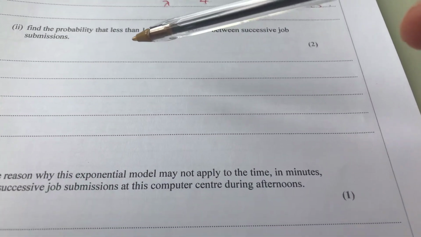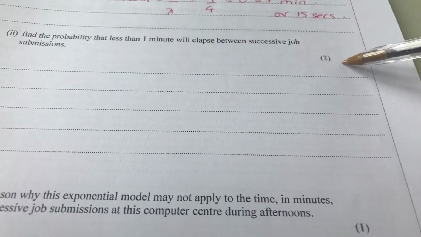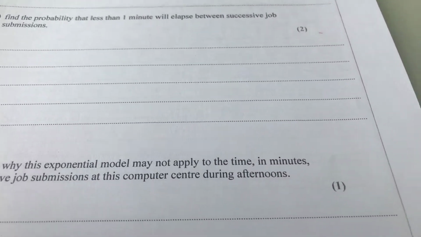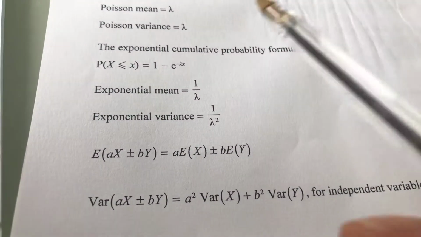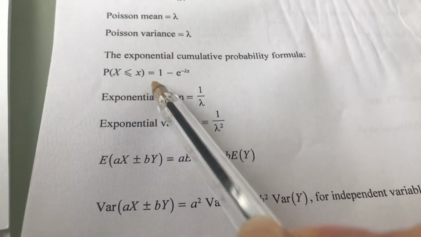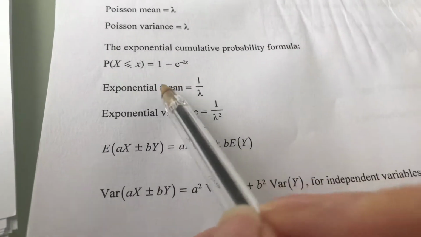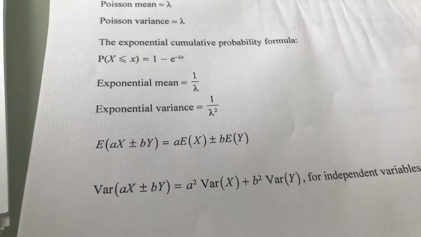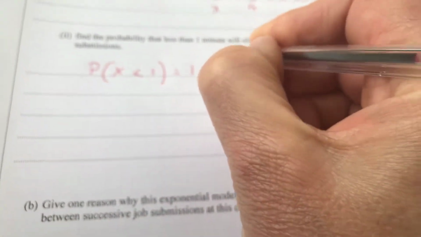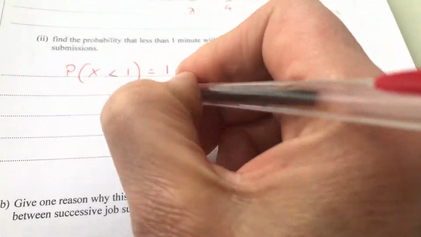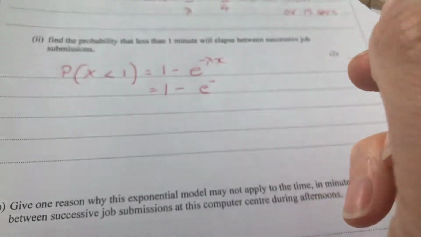job submissions. This is only 2 marks, so less than 1 minute. I'm going to go and have a look at my formula book. Exponential, less than or equal to, but it's continuous, so that doesn't really make any difference. So I know that the probability that X is less than 1 is 1 minus e to the minus lambda x, because that's what the formula says, which is 1 minus e to the minus lambda.